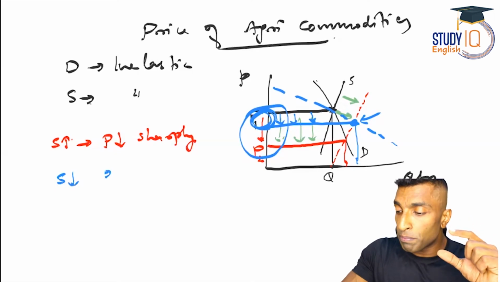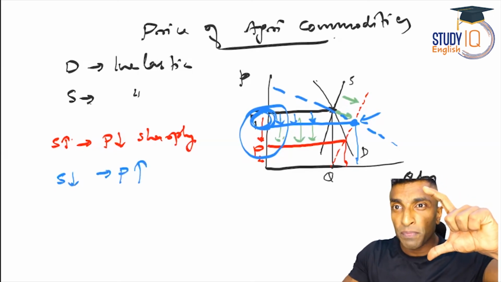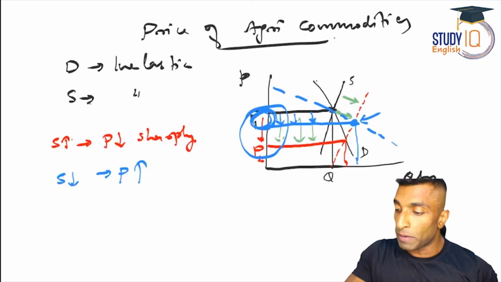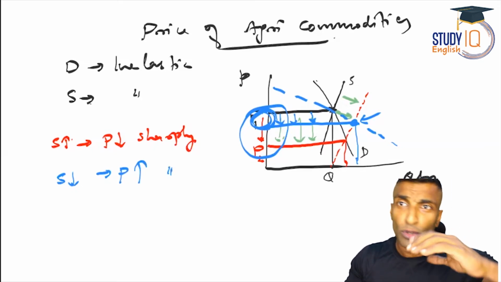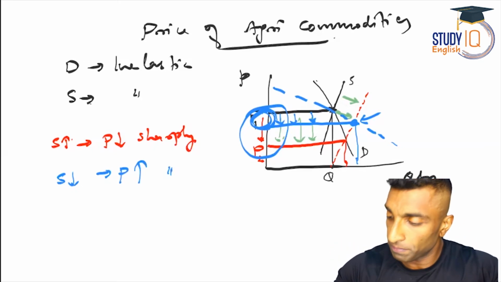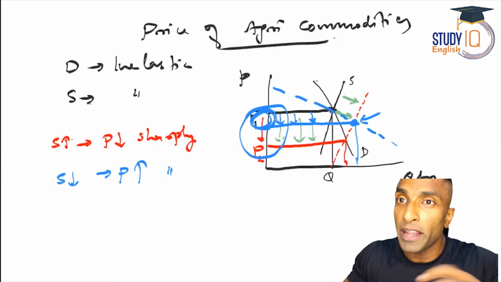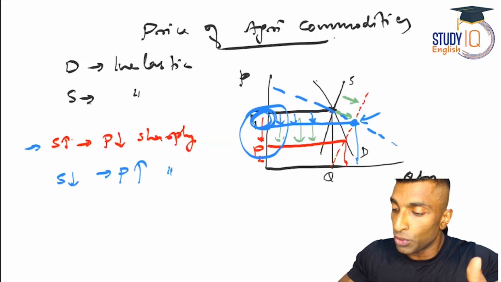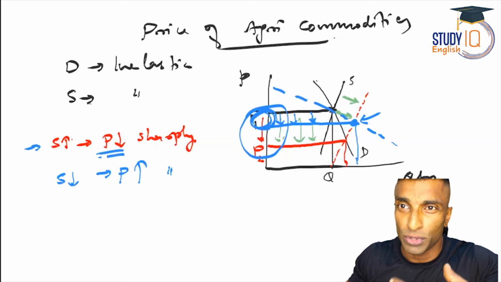What will happen with the price? Price will increase this much. So price increases sharply, drastically. So in the first case, who will suffer? In the first case, supply increased. That is a bumper production. So who will suffer? It is the farmers who are going to suffer.